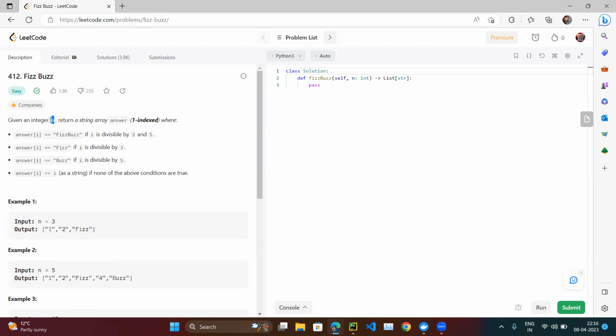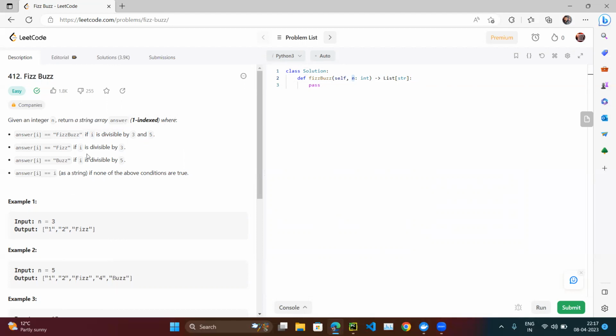Given an integer n, we have to return a string array. The array name is answer, and it contains strings. If you see, one is a string, two is a string, Fizz is a string. So it is a string array where answer[i], at the ith index, should be FizzBuzz if i is divisible by 3 and 5.